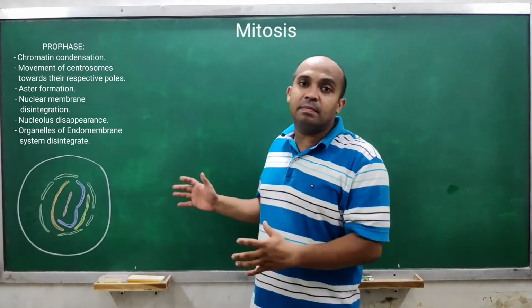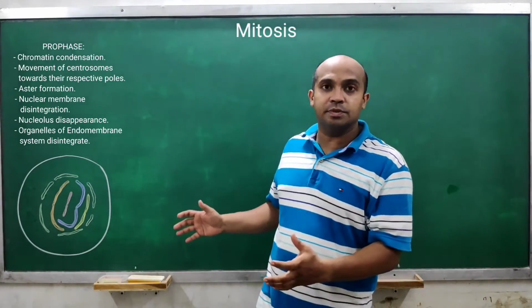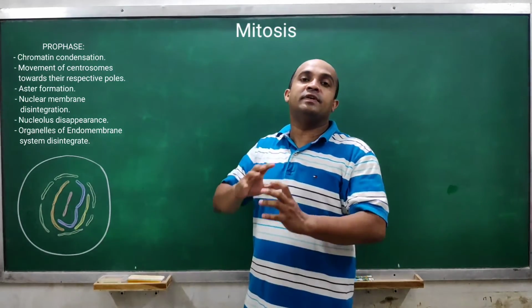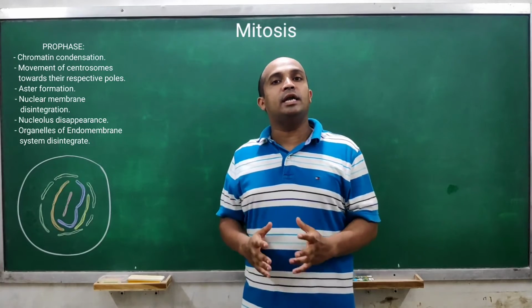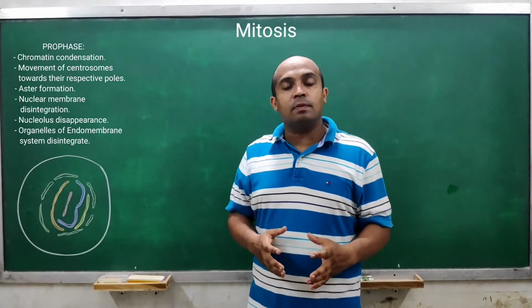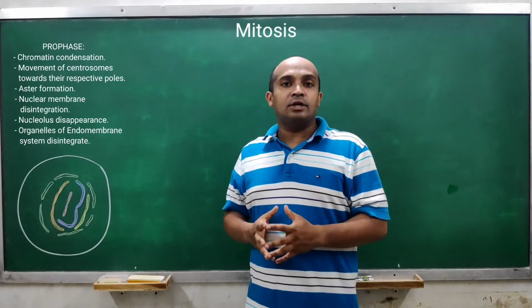These are chromatin fibers getting condensed into chromosomes, right? So here they are just partially condensed. When they become fully condensed, they get converted into chromosomes, right? That we have drawn already in the nucleus topic as well as in the cell cycle topic, right?